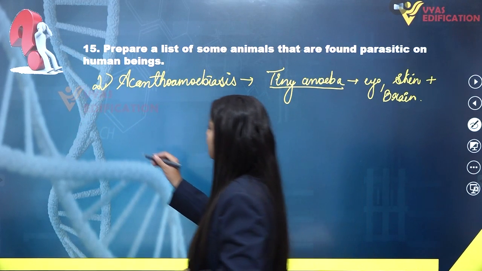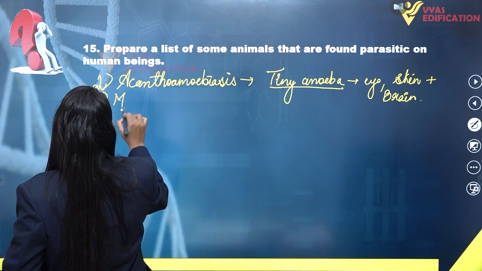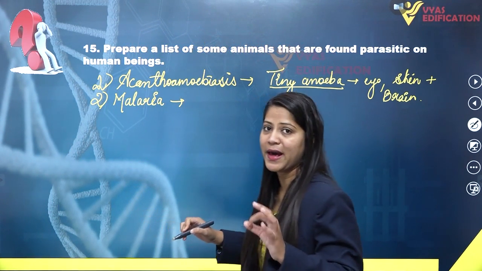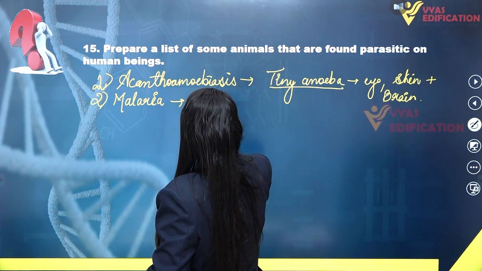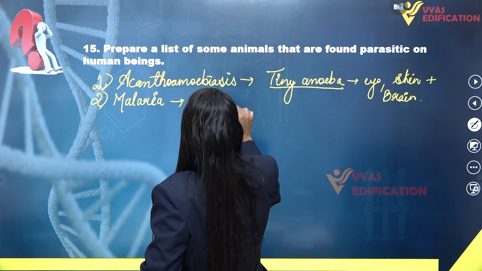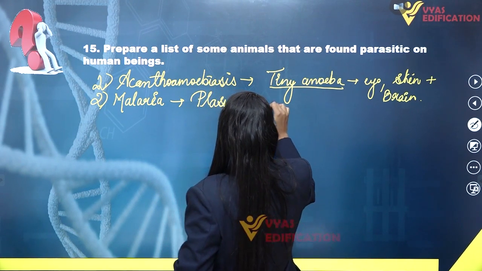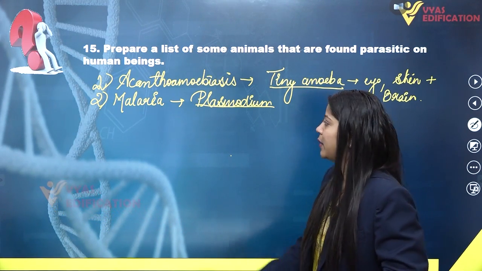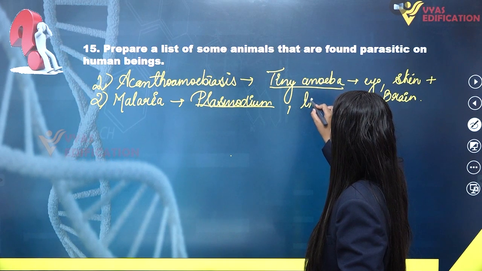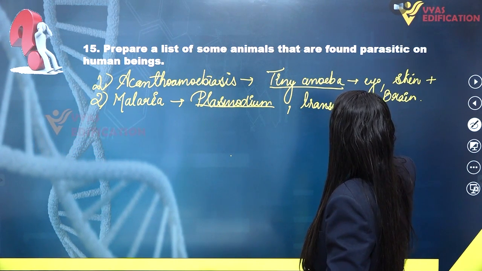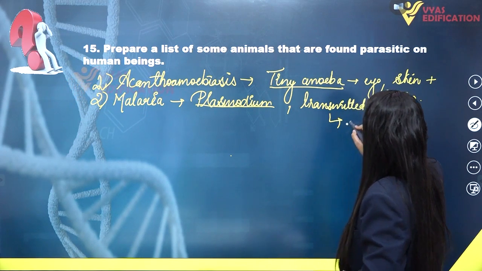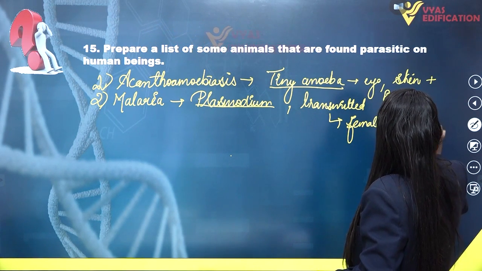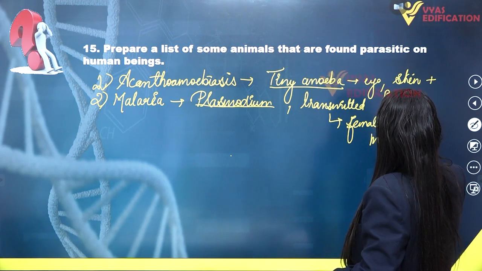This is important to remember: malaria is caused by a parasite known as Plasmodium, which is included in the Protista, a protozoan. Plasmodium is the causative organism for malaria, but it is transmitted through the female Anopheles mosquito.